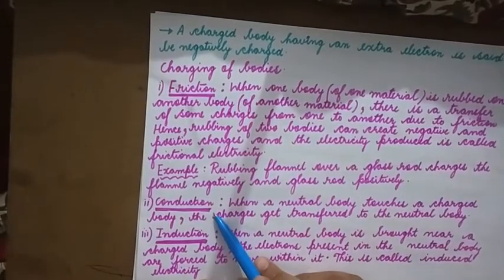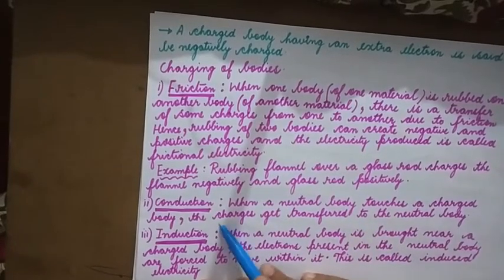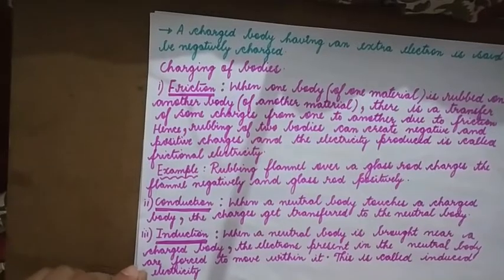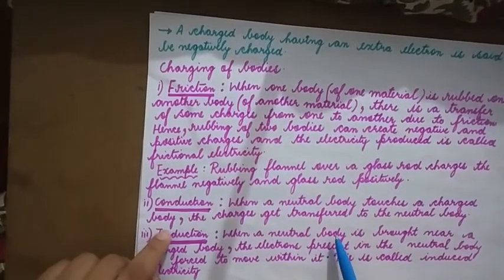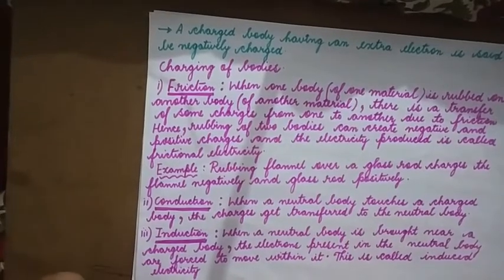Now, charging can also be done by conduction. When a neutral body touches a charged body, the charges get transferred to the neutral body. A neutral body is an uncharged body. When it touches a charged body, what happens? The charges are getting transferred.